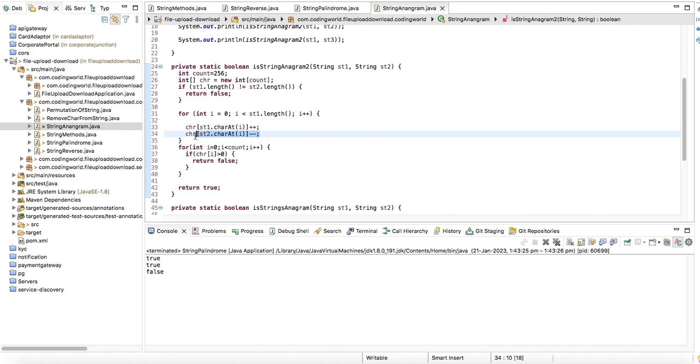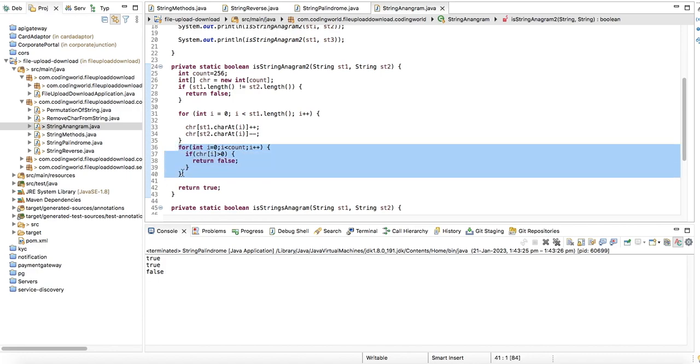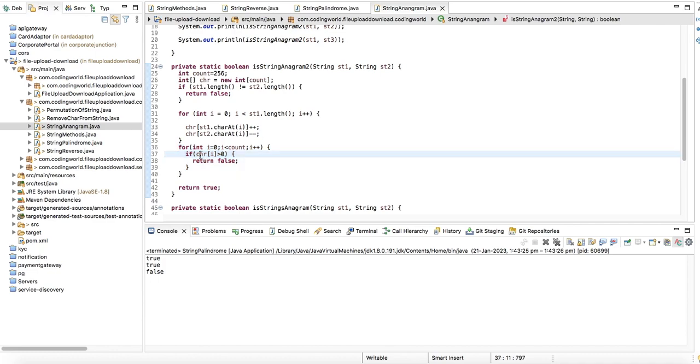And for the same location, if the same character belongs to string 2, then whatever we have increased will be decreased. If we increase by 1, then here it will be decreased by 1, so that means you will have a 0. So in the end, after all the values are put, we will check the 256 character array locations. If any location contains a value greater than 0, that means you have one extra character in some string. Okay, then in that case it will return false.